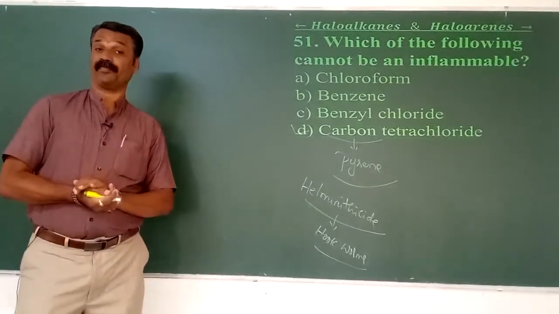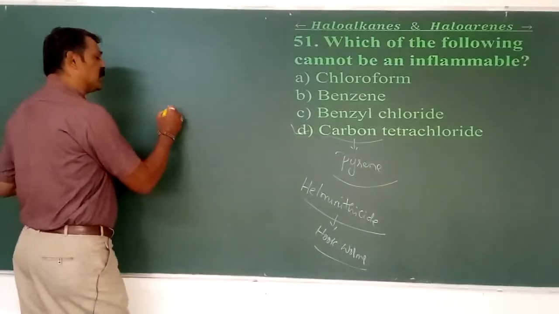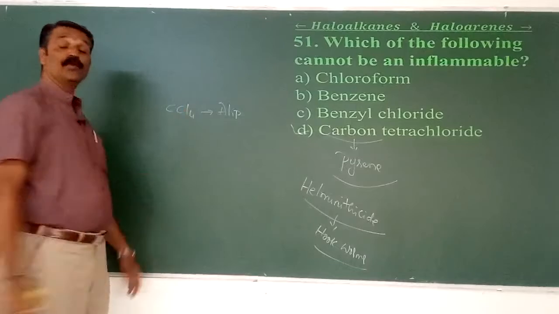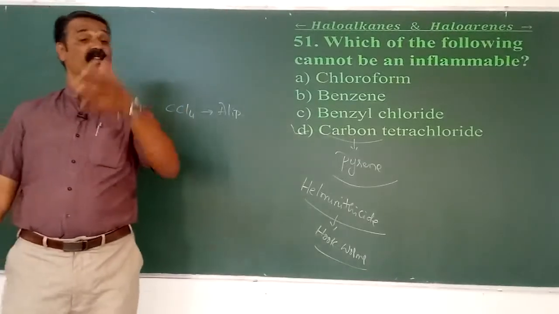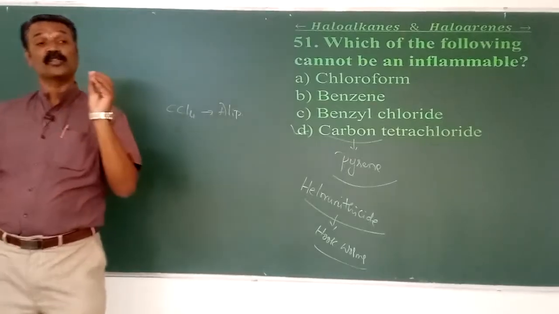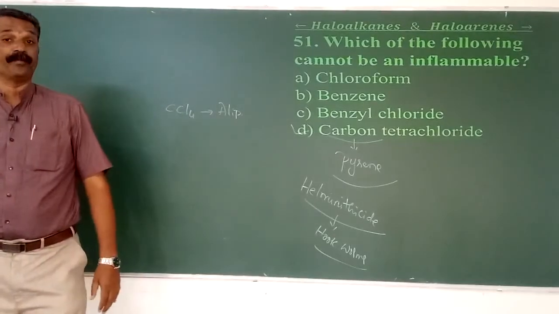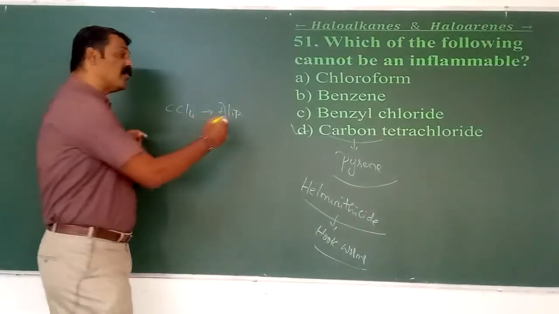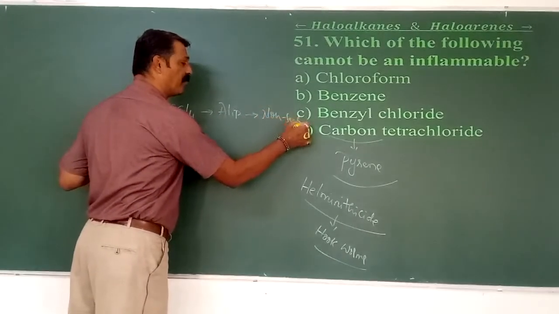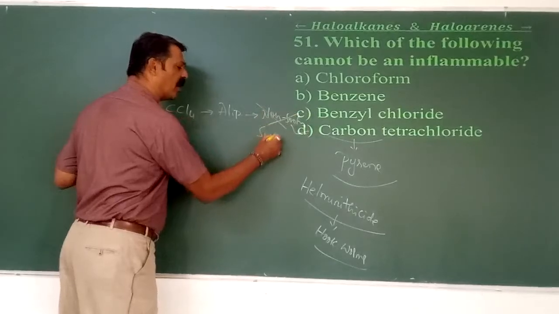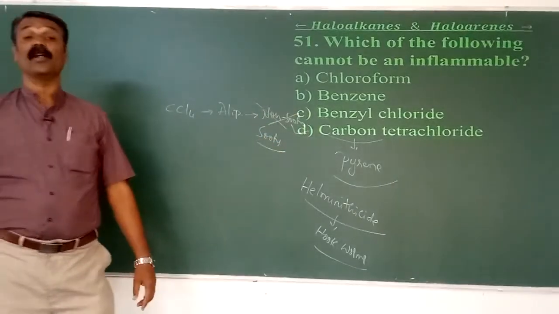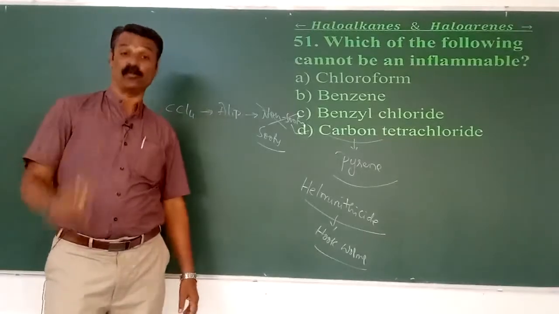Even though CCl4 is aliphatic, and aliphatic compounds usually give a non-sooty, non-smoky flame in the ignition test, here we get a sooty flame. It depends on the percentage of carbon content relative to hydrogen.